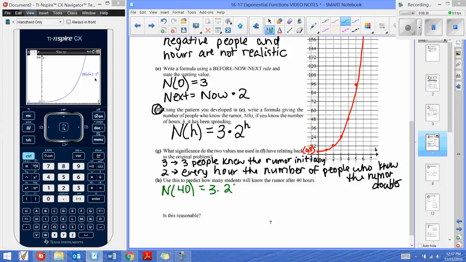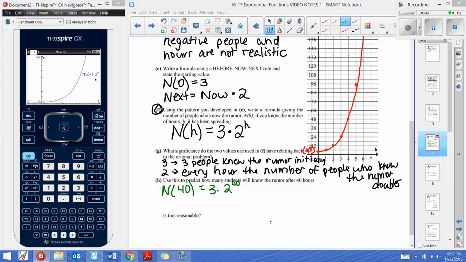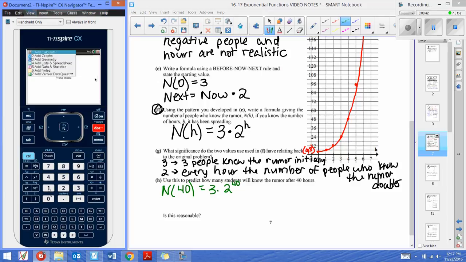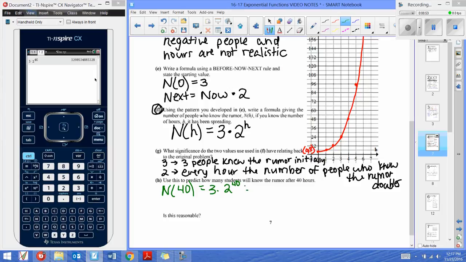3 times 2 to the 40th power. I'm just going to go ahead and add a calculator in here, and 3 times 2 to the 40th power. I'm not going to waste my time. Oh my goodness. That is a very large number. So let's write it down.